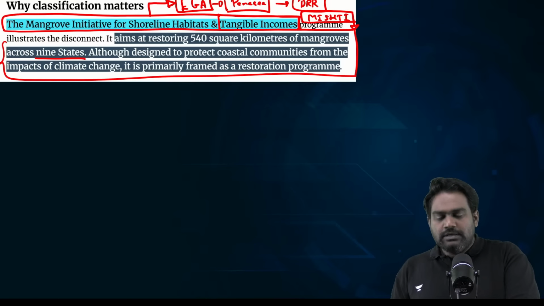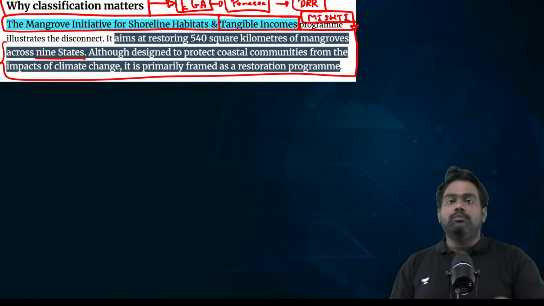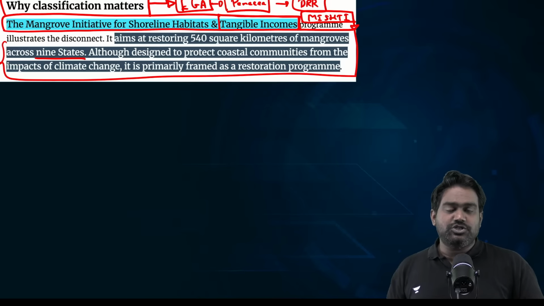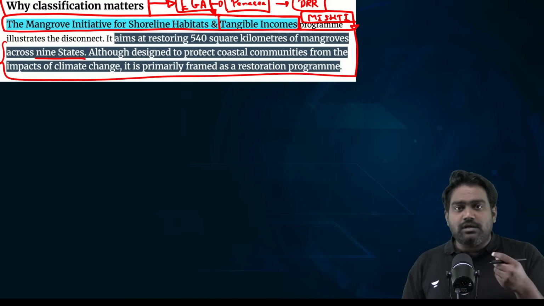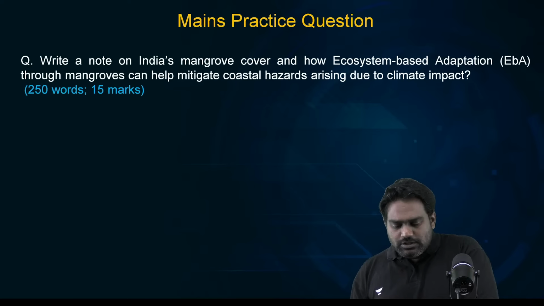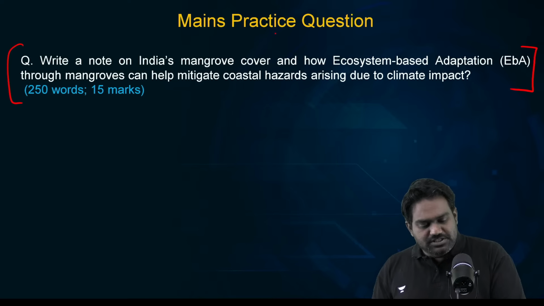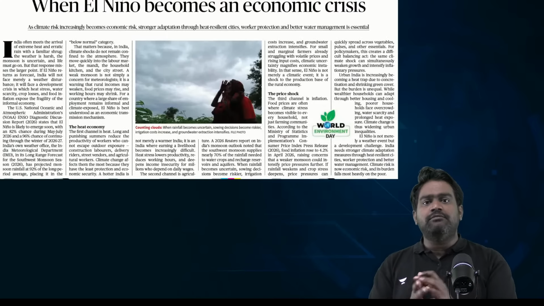Ecosystem-based adaptation that relies on biodiversity and ecological services to protect the local population and help them adapt to climate change is a necessity. So the MISTI initiative should separately classify EBA initiatives and provide the right policy support for local communities. Based on what we have discussed, please take up this mains practice question and practice your answer writing.